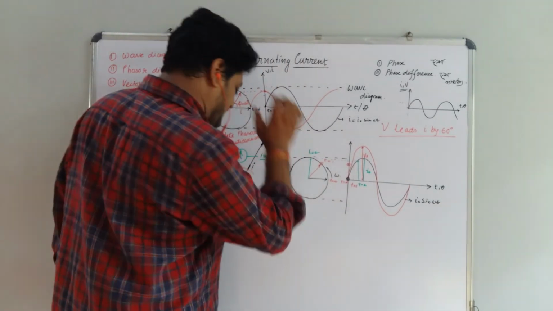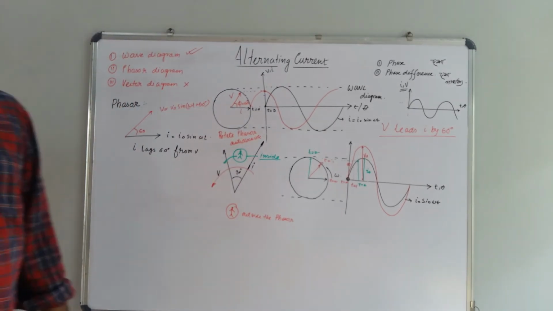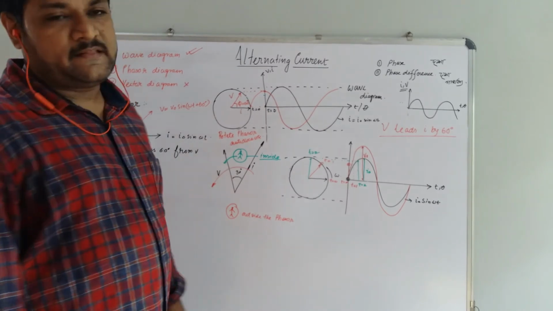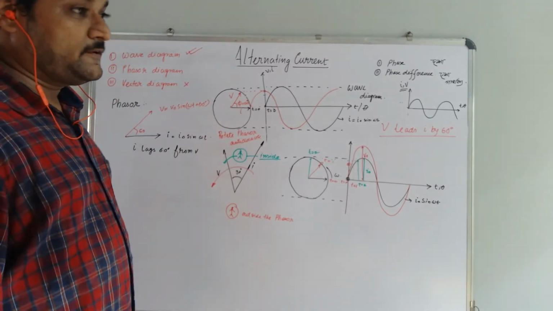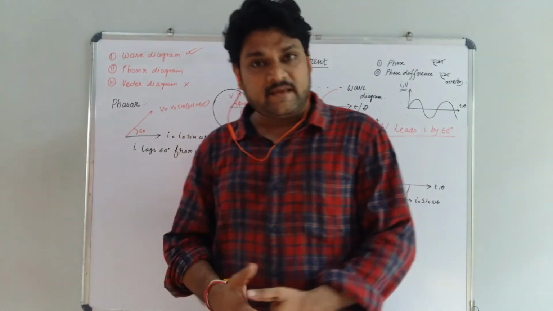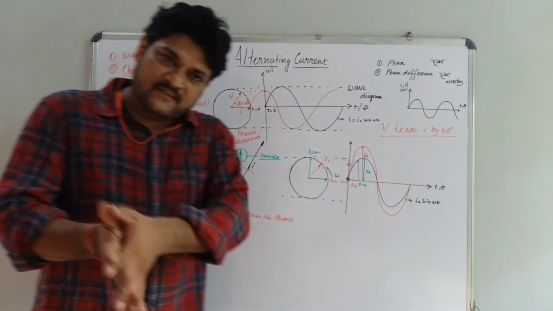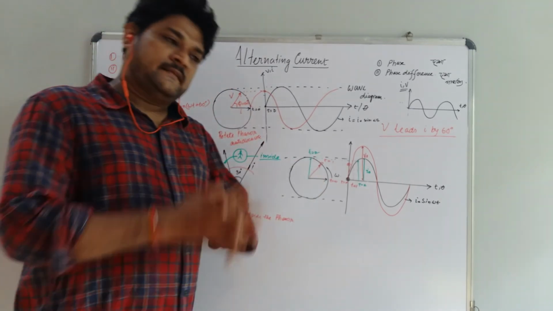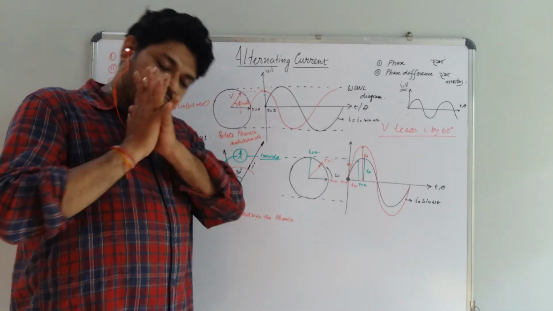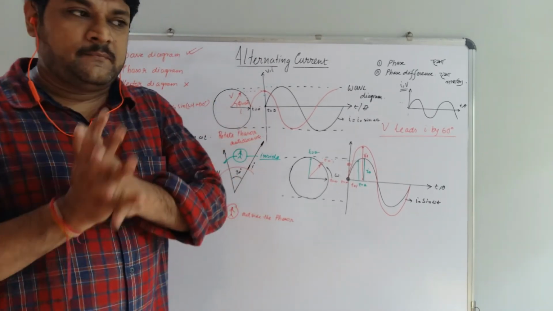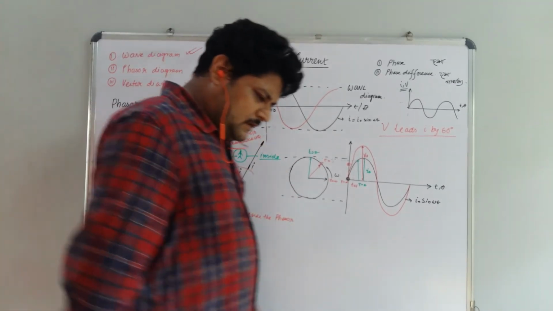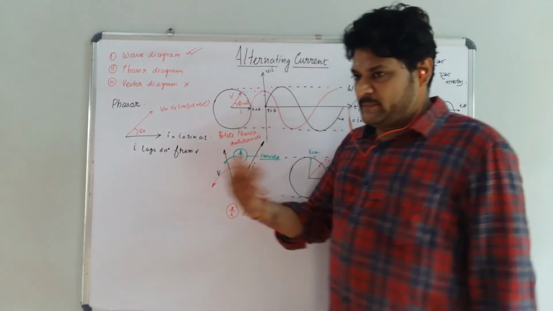So today's lecture is up to this. In the next lecture I will discuss the RMS value and its physical interpretation. In the fourth lecture I will discuss the average value and its physical interpretation. Then we will discuss the behavior of current and voltage in various combinational circuits. First R, then L, then C, then RL, then RC, then RLC, with their phasor diagrams, power factor, all these things. For that we have to go through many more expressions, derivations and definitions. So that will be discussed later.